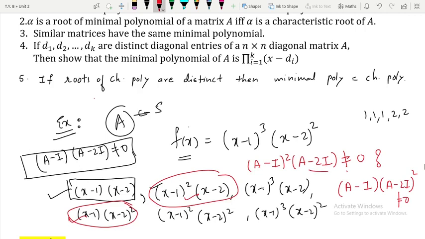If both comes out to be non-zero, then you go for having degree 4 now.